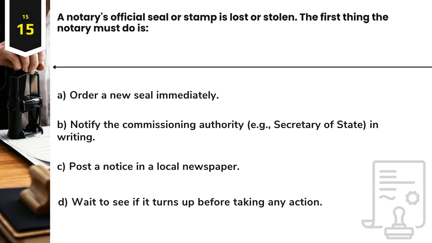Question 15. A notary's official seal or stamp is lost or stolen. The first thing the notary must do is A. Order a new seal immediately. B. Notify the commissioning authority, e.g., Secretary of State, in writing. C. Post a notice in a local newspaper. D. Wait to see if it turns up before taking any action.